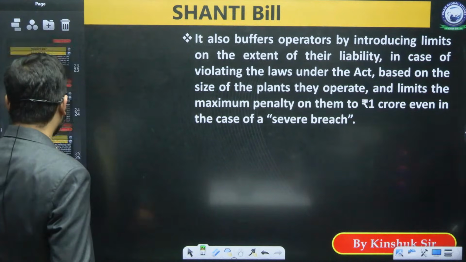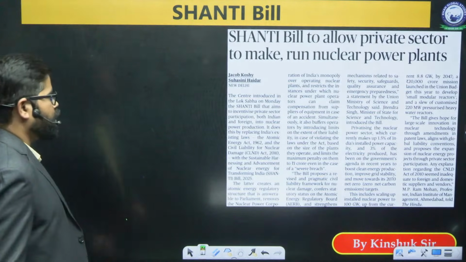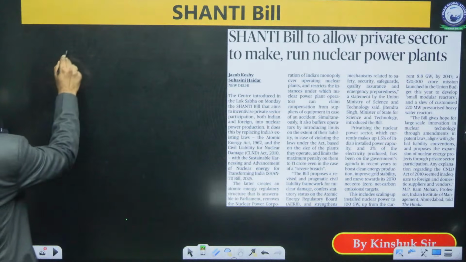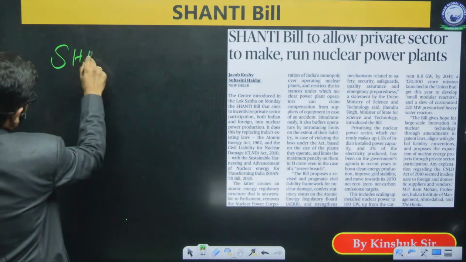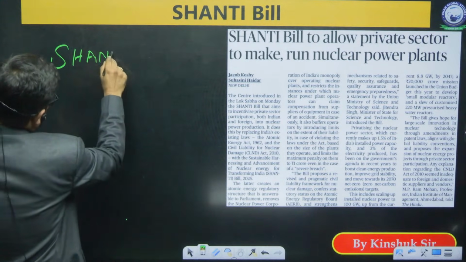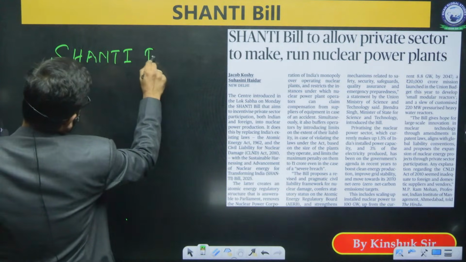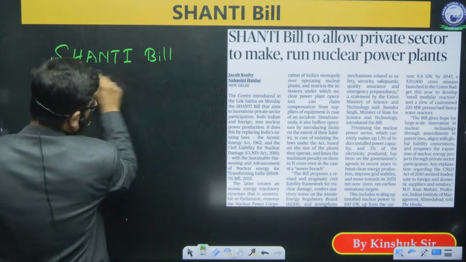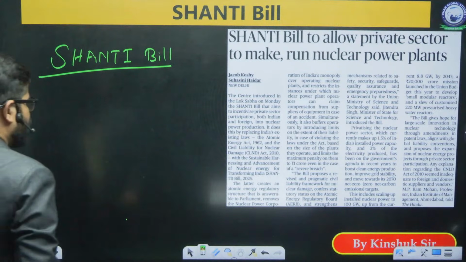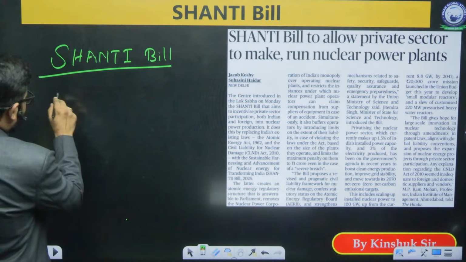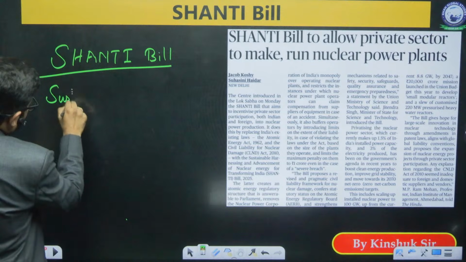The third bill which is also quite famous is the Shanti Bill. This is also one bill called the Shanti Bill. What is the meaning of Shanti Bill?